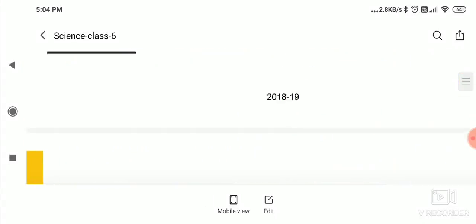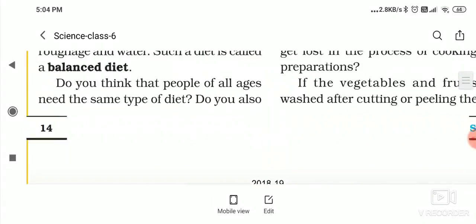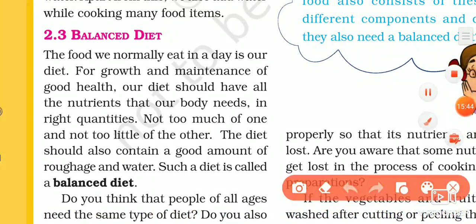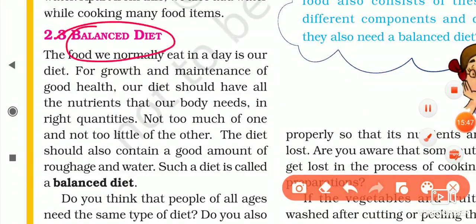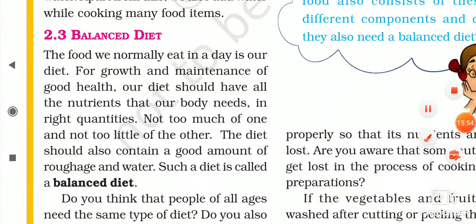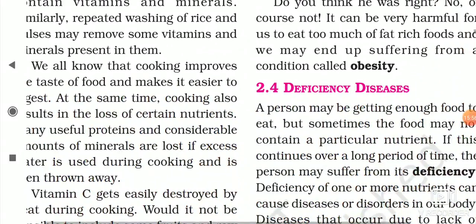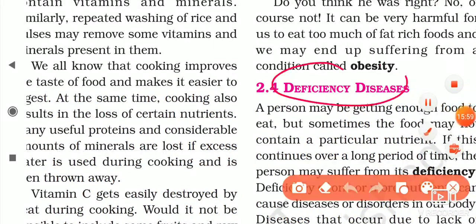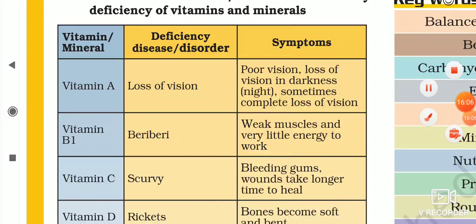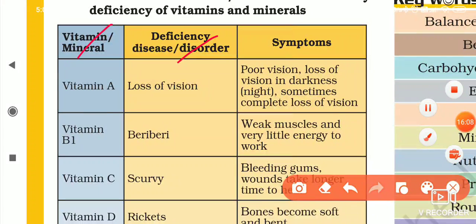Again, in short, I will just explain. Balanced diet means a diet which has the nutrients in the right quantity, and because of the deficiency of these nutrients we suffer from diseases which are called deficiency diseases. Okay, and just learn this table. These are the vitamins, the deficiency diseases they cause, and the symptoms.